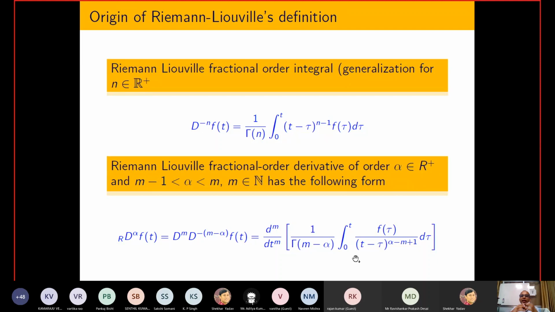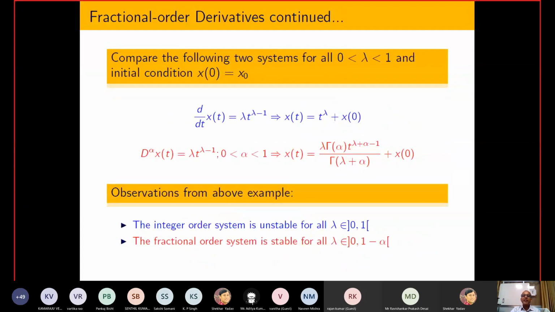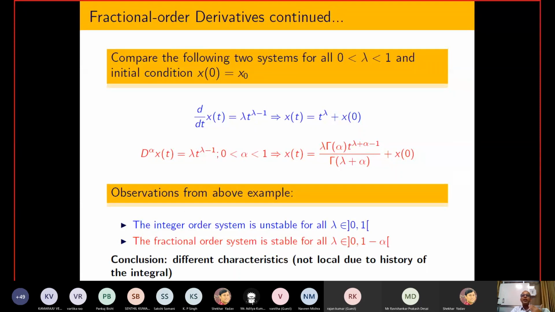It means that fractional order calculus is not local calculus. One can calculate a derivative at a point, but I cannot calculate a fractional order derivative at a point. Always I need information from 0 to t, and due to that reason people say that fractional order calculus is non-local calculus and it carries the history.